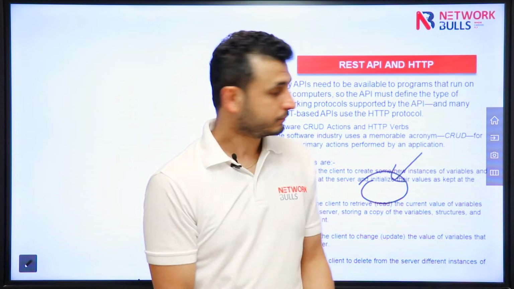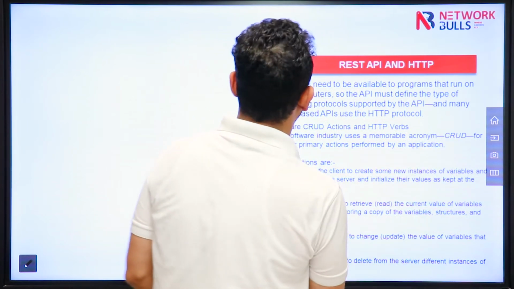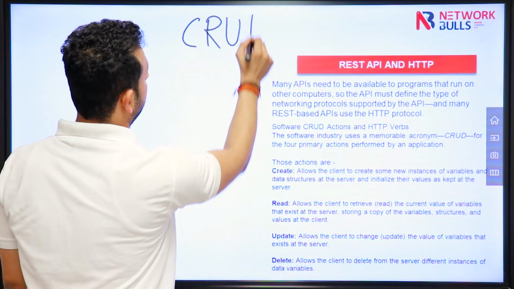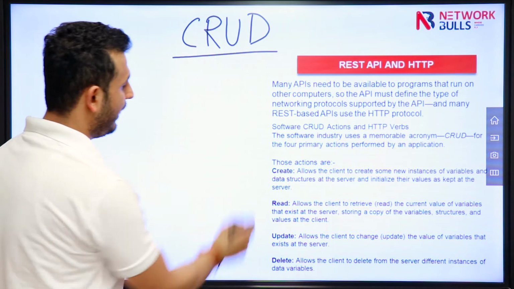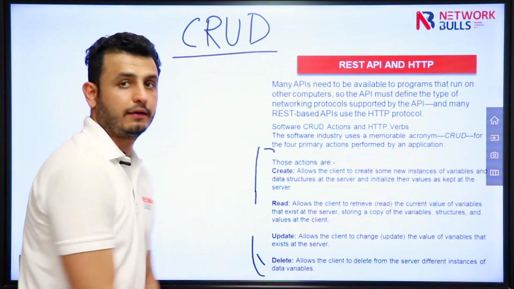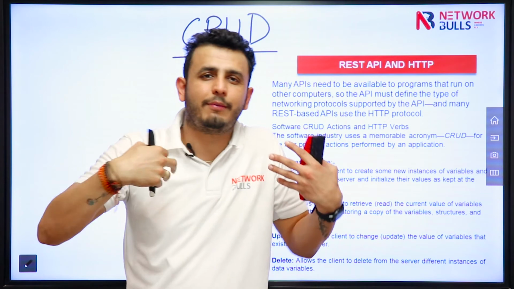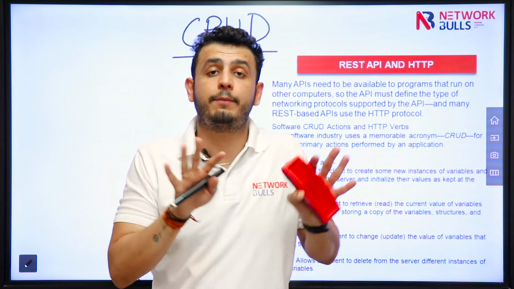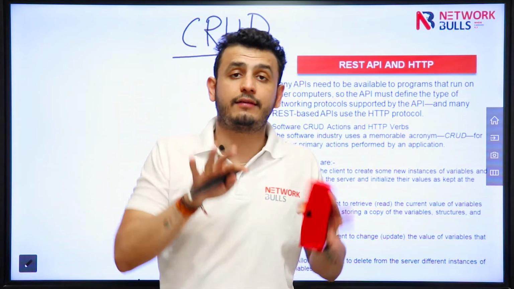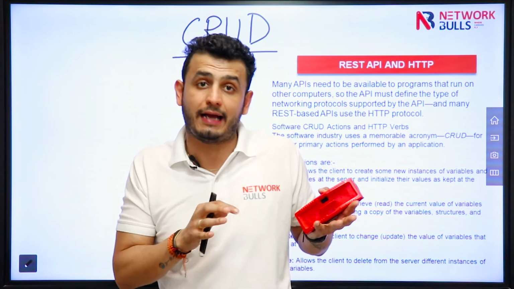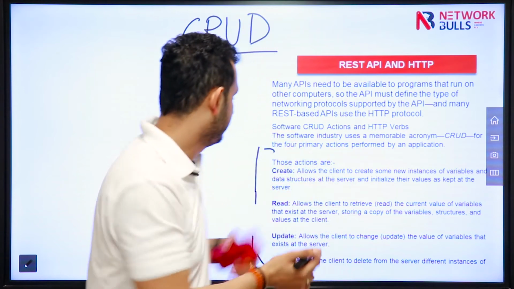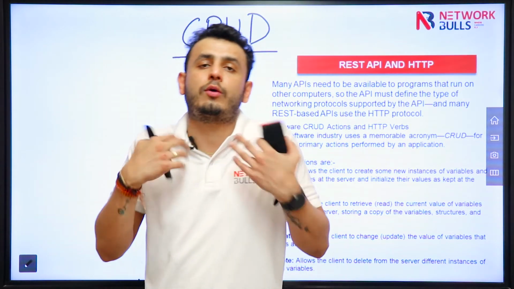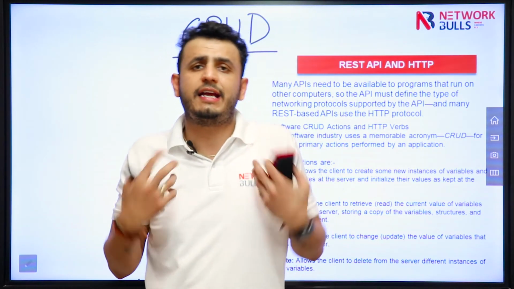Next, we will see a function that is called CRUD. These are basically the actions. Let's say I'm application number 1, you are application number 2, and we want to communicate. We can communicate with the help of HTTP, like I told you. And there are some actions that I can take. First one is create.